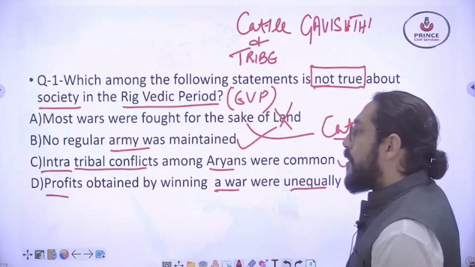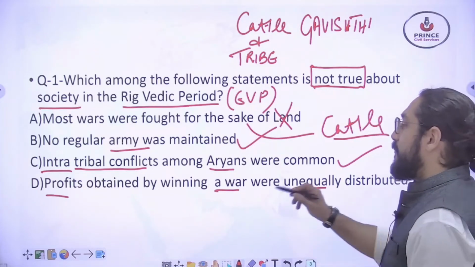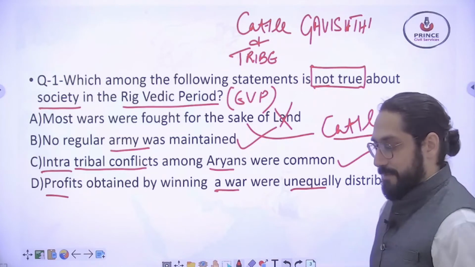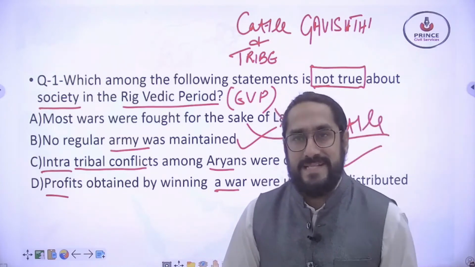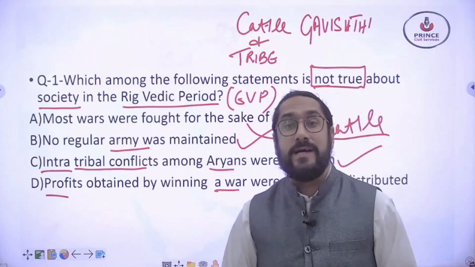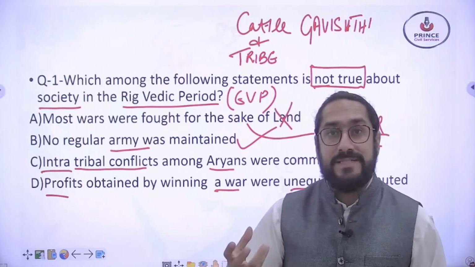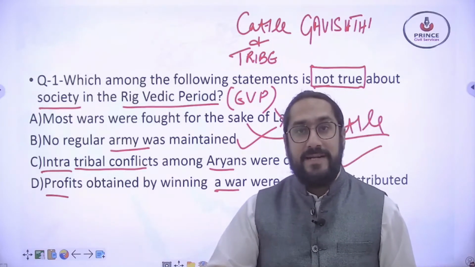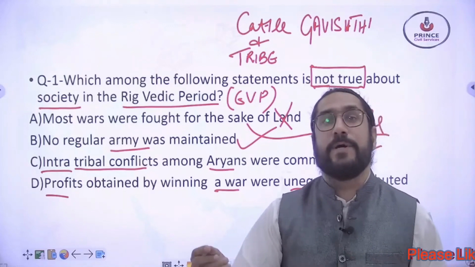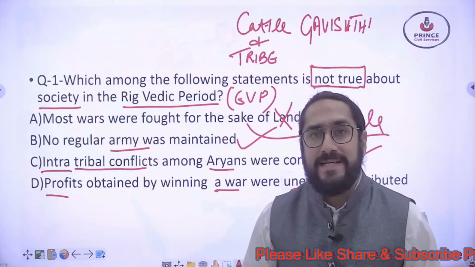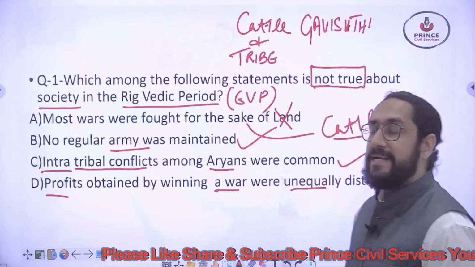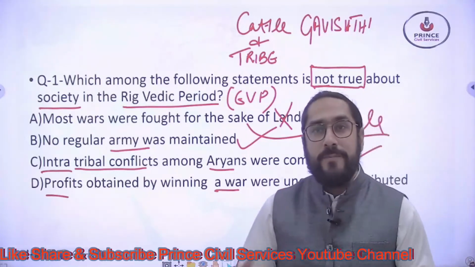Last, profits obtained by winning a war were unequally distributed. This is a commonsensical statement. Obviously, the Rajan or the persons who were fighting would get more share compared to the people who didn't go for fighting. There was the concept of war booty.